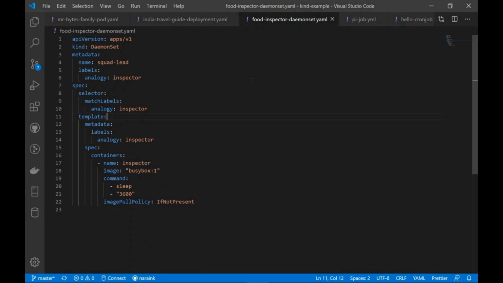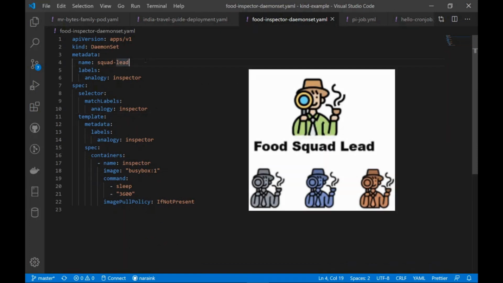Okay, next thing that you want to see is daemon set. This is the inspection squad that we talked about, right? So they are the food inspectors. They want to ensure an inspector or food critic sits in every cuisine room, right? So that's what daemon set does. And it's also pretty simple.